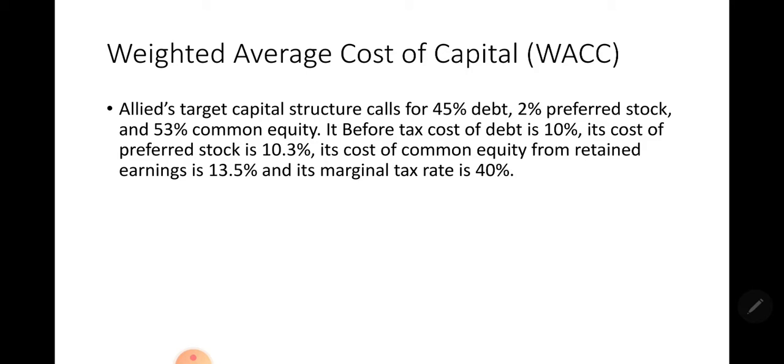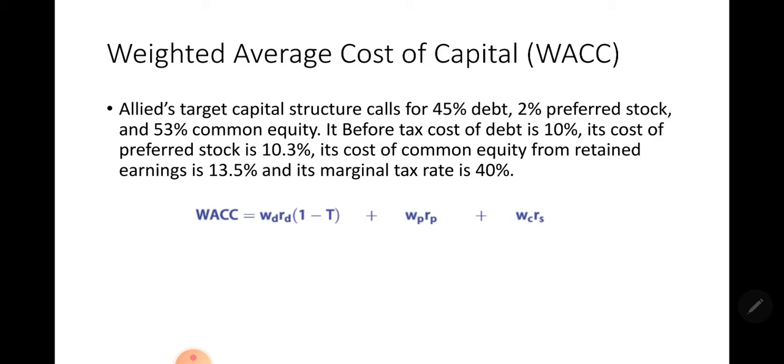So the last thing is calculating the weighted average cost of capital. Allied's target capital structure calls for 45% debt, 2% preferred stock, and 53% common equity. Its before tax cost of debt is 10%. Its cost of preferred stock is 10.3%. Its cost of common equity from retained earnings is 13.5%, and its marginal tax rate is 40%.